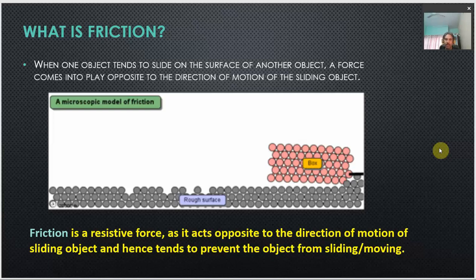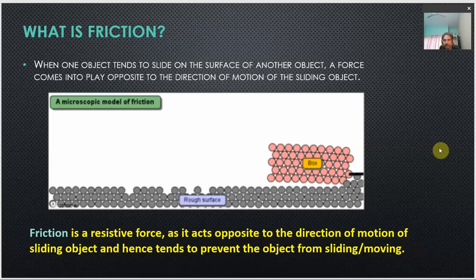When one object tries to slide over the surface of another, just like you try to slide a book over the surface of the table, this force, which is called frictional force or friction, comes into action as soon as a force is applied to make an object slide.